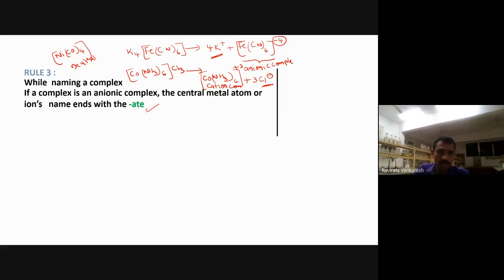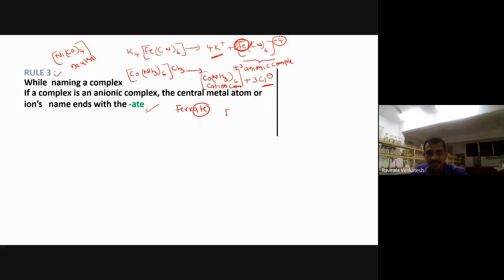So here what is this rule actually? If you have an anionic complex, the central metal atom, so here what is the central metal atom? Iron is the central metal atom. This part is actually the central part. Now that name must end with -ate. Now tell me, iron generally called what? Ferrous. Okay. Now what we have to call this one? Ferrate. So put here -ate, ferrate. You have to call ferrate.